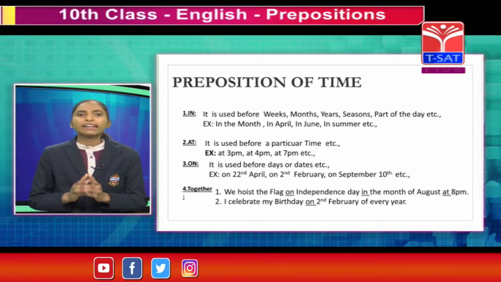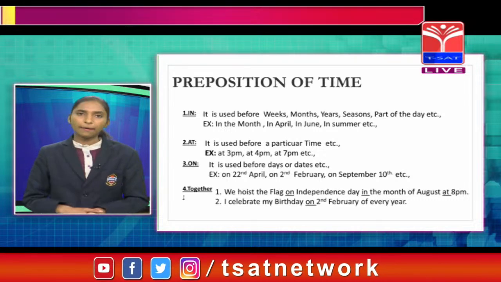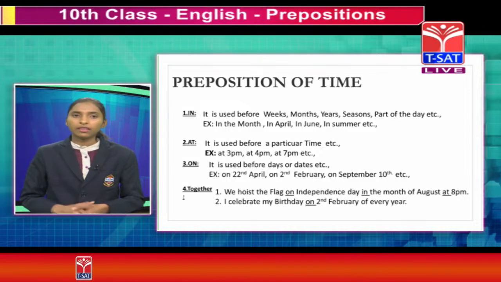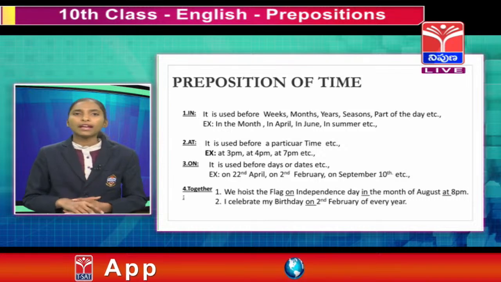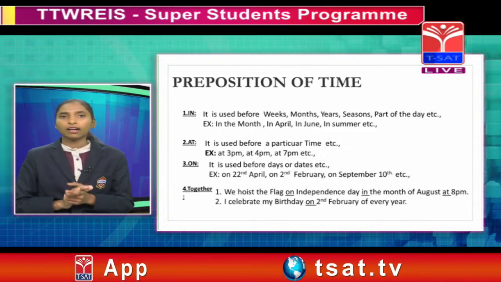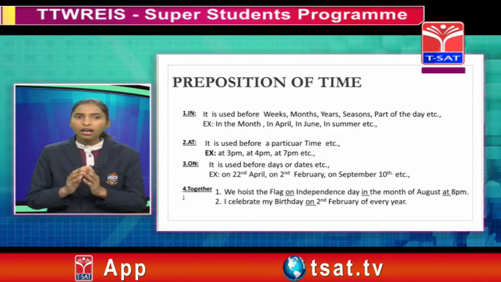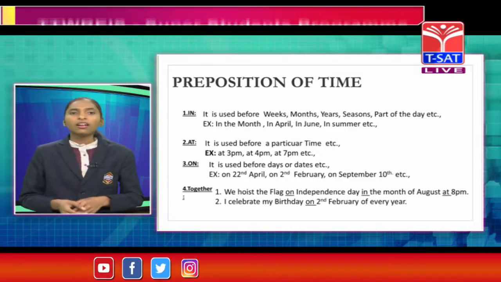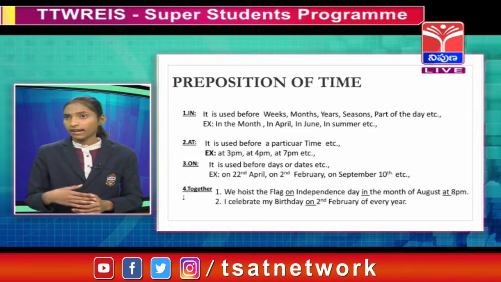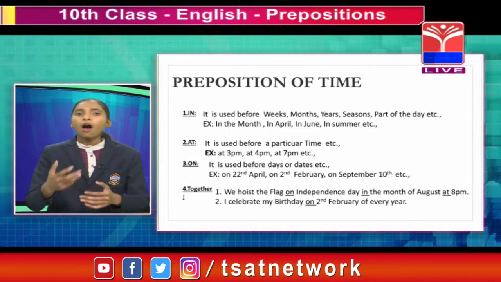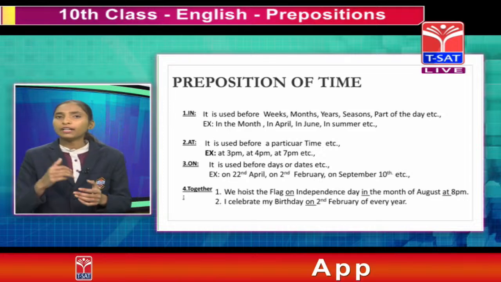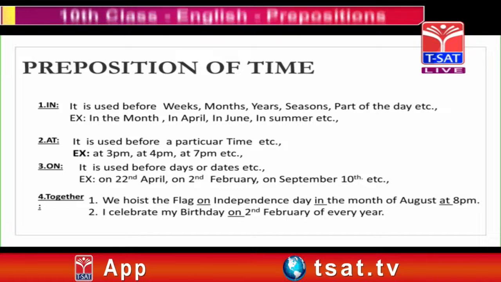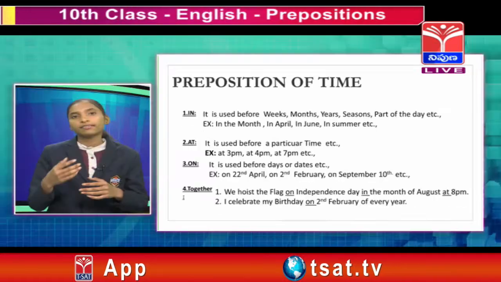Next, at. It is used before a particular time, etc. For example, at 3 p.m., at 4 a.m., at 7 p.m., at 5 p.m., etc. These are all examples for at in preposition of time. Next, another one is on. It is used before days or dates, etc. For example, on 22nd April, on 31st March, on Feb 14th, etc. These are all examples for on in preposition of time.